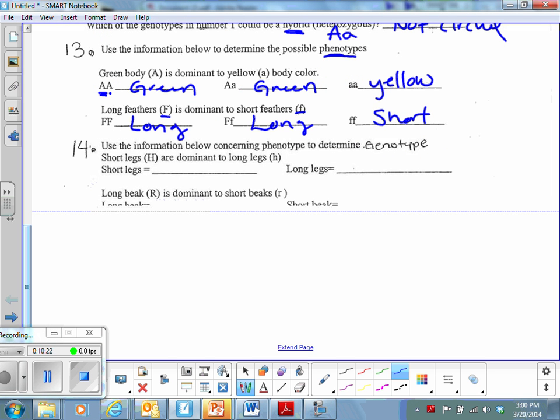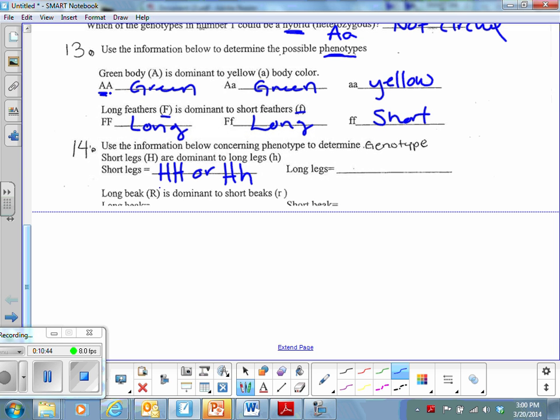So here, use the information below concerning the phenotypes to determine the genotype for short legs, capital H, are dominant to long legs, lowercase h. So short legs could be capital H, or it could also be capital H, lowercase h.